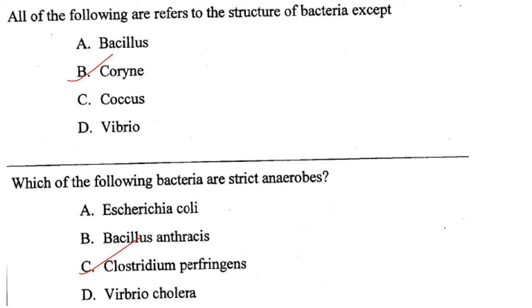Then next one. Which of the following bacteria are strict anaerobes? So E. coli is a facultative anaerobic bacterium. Bacillus anthracis is facultative anaerobic. Vibrio cholerae is also facultative anaerobic. So Clostridium perfringens is a strict anaerobe. Answer is option C.